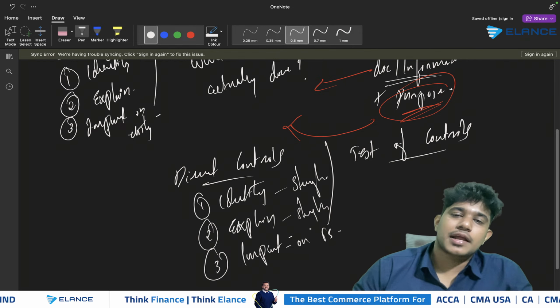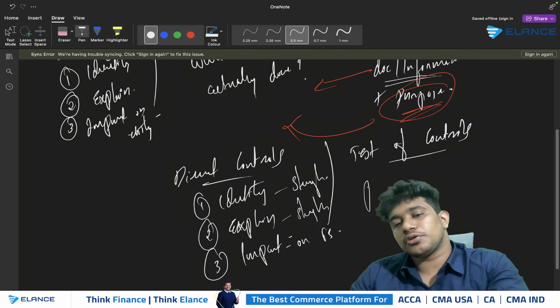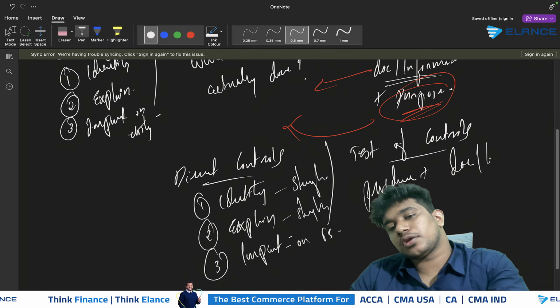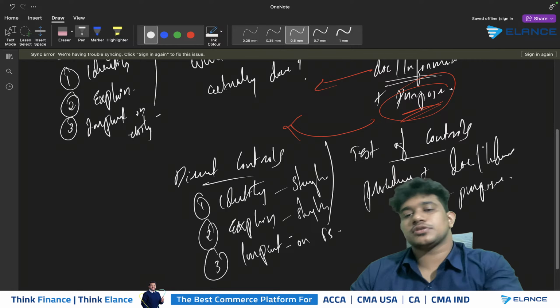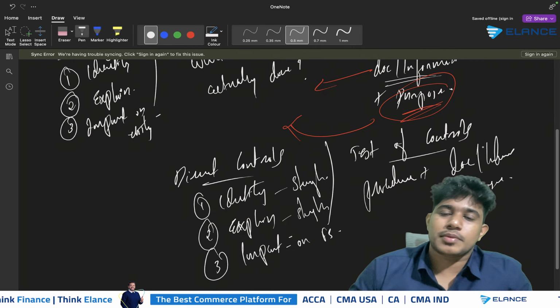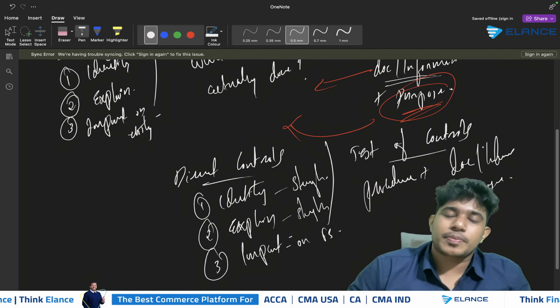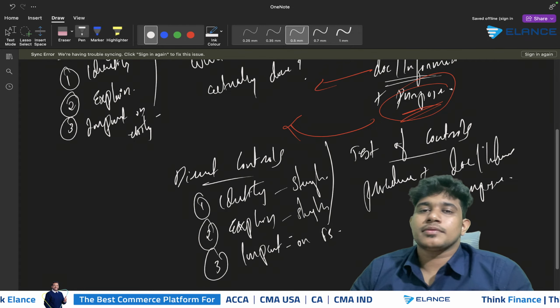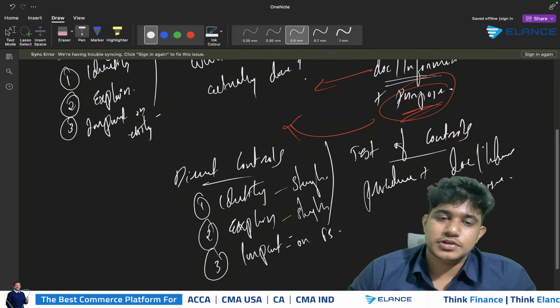And how can you test that? In the same way as you usually do in the normal question. You need to write the procedure here. So you should be specifying the document or information required, plus the purpose for which you are doing this procedure should also be properly specified. So you can mention that review a sample of copies of bank reconciliation statements in order to confirm that they are being prepared on monthly basis and are being reviewed by a senior official.